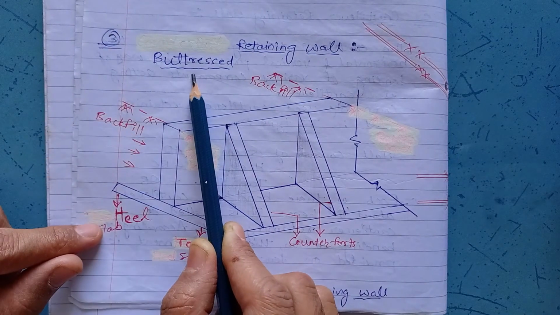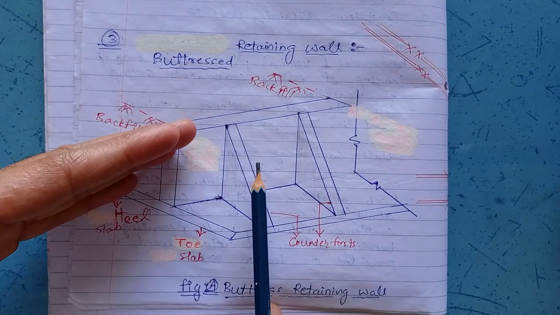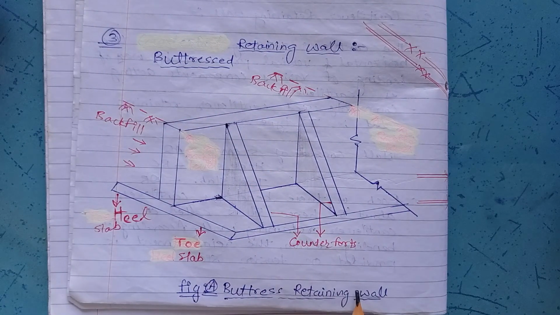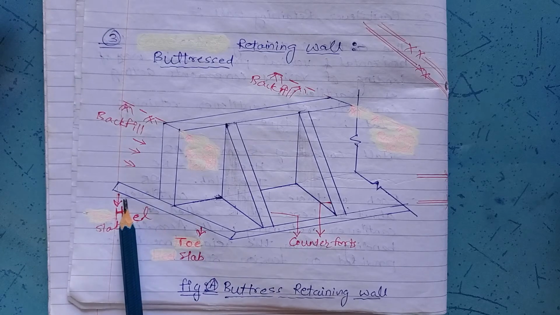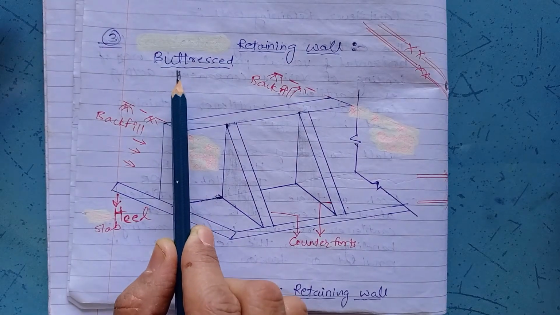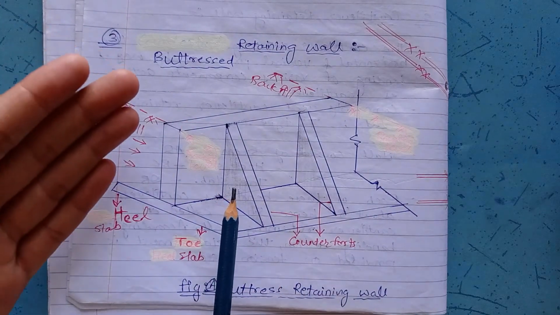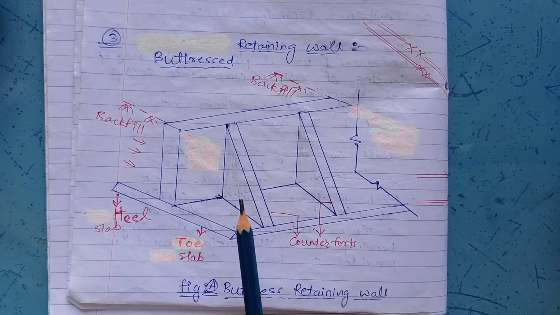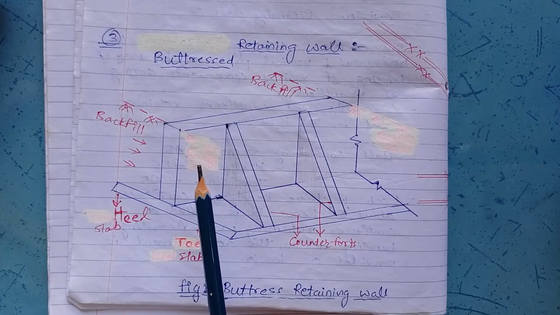Whereas in a buttressed retaining wall, the backfill is on the opposite side of the counter force, hence it is called a buttressed retaining wall. This is the heel slab, this is the vertical portion, this is the toe slab, and in case of a buttressed retaining wall, counter force is provided in the opposite direction of the backfill. This is nothing but the buttressed retaining wall.